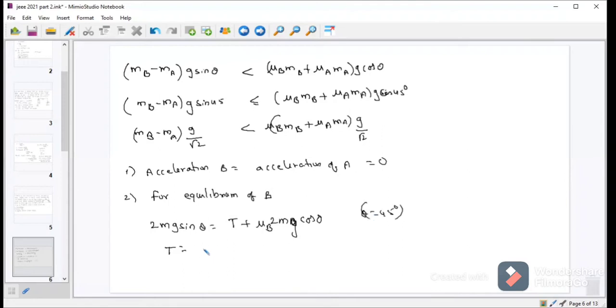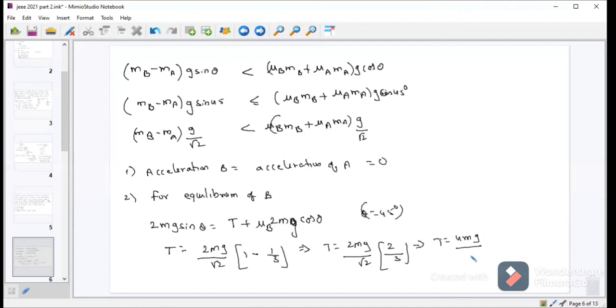So I will get tension is equal to 2mg by root 2 into (1 minus 1 by 3), or (3 minus 1) by 3, which is 2 by 3, or I can write this one as T equal to 4mg by 3 root 2. This is the tension.